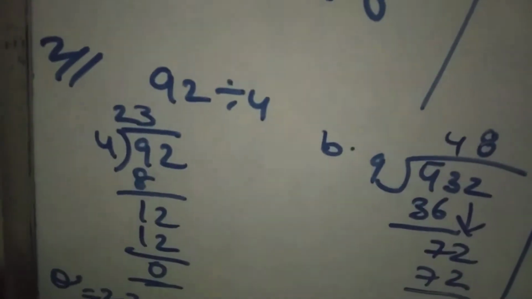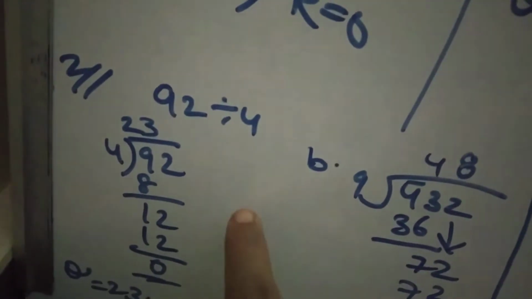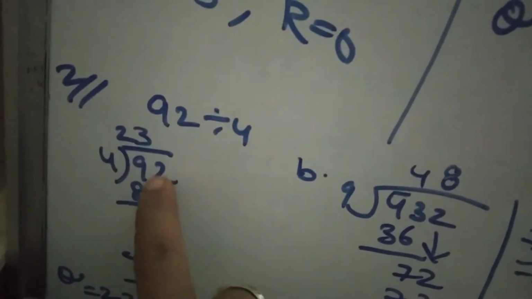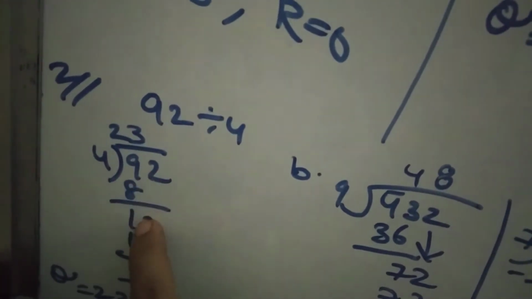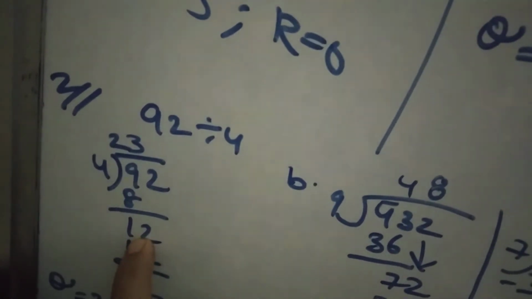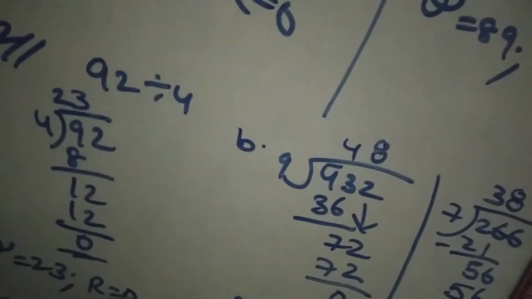So see, first digit is 9. First we will try with the 4 table. 4 ones are 4, 4 twos are 8, 4 threes are 12. 12 cannot be subtracted from 9. We can go with 8. 4 twos are 8. So 9 minus 8, how much? 1. Now carry 2 downwards. Now we got 12. So 4 threes are 12. Remainder is 0. Quotient how much, Nana? 23. Remainder 0. Next one.